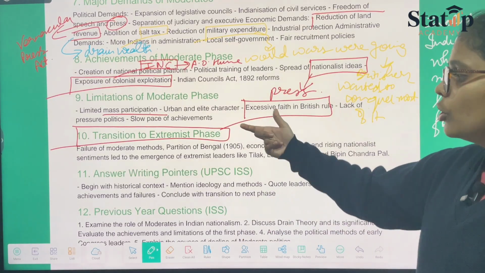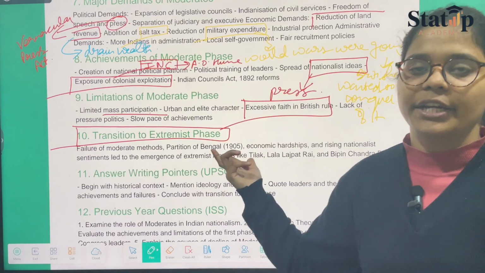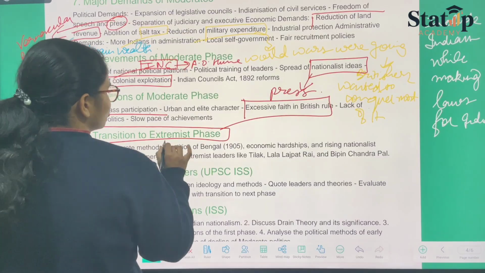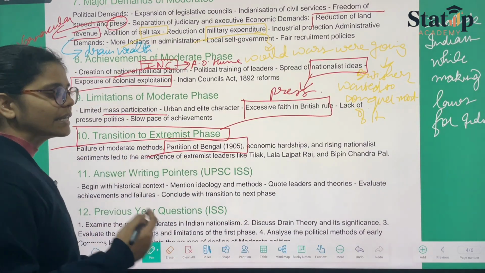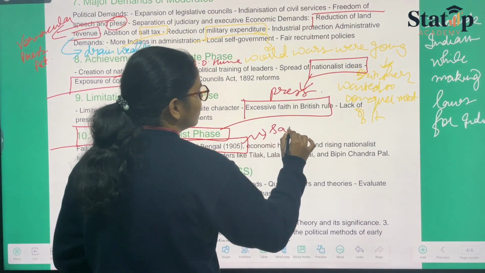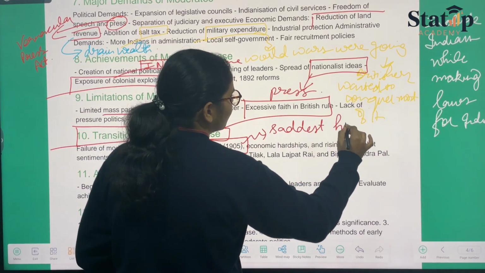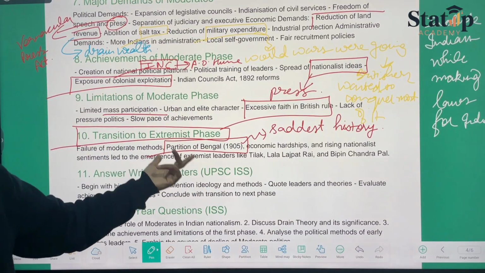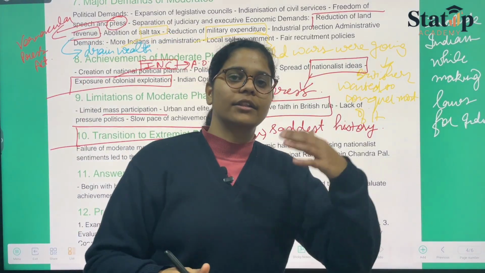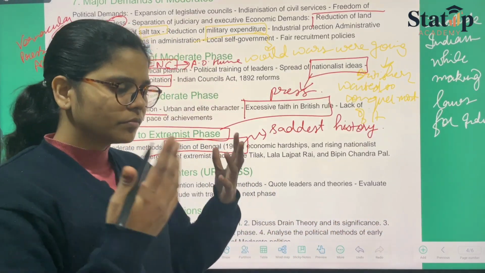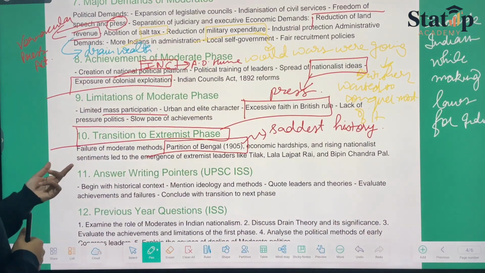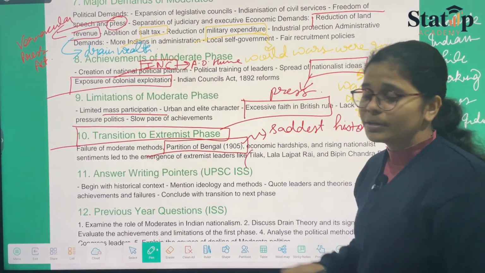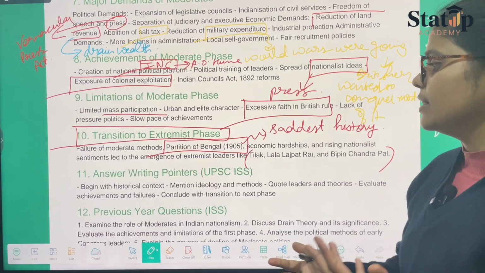Here just the topics have been mentioned, and these topics are quite important. The next lecture shall be important because it will contain the partition of Bengal, which is considered the saddest part of history, that is 1905. Bengal here was partitioned into West and East Bengal. The people over here are Tilak, Lala Lajpat Rai, and Bipin Chandra Pal. These are the major leaders who will try to change the phase.